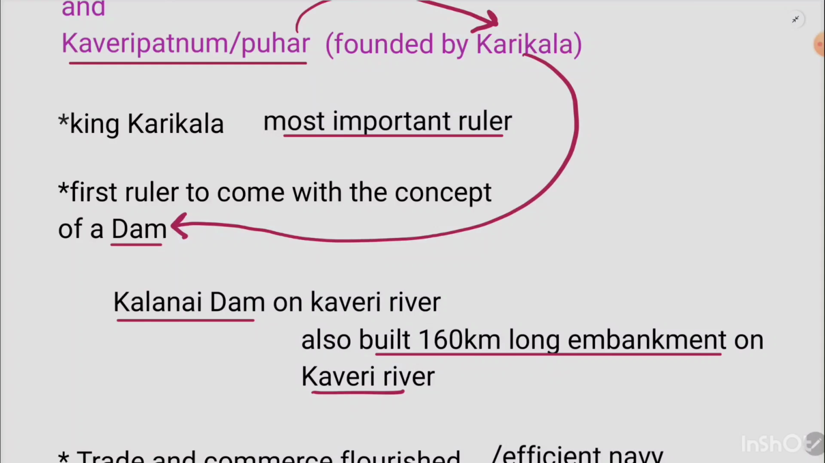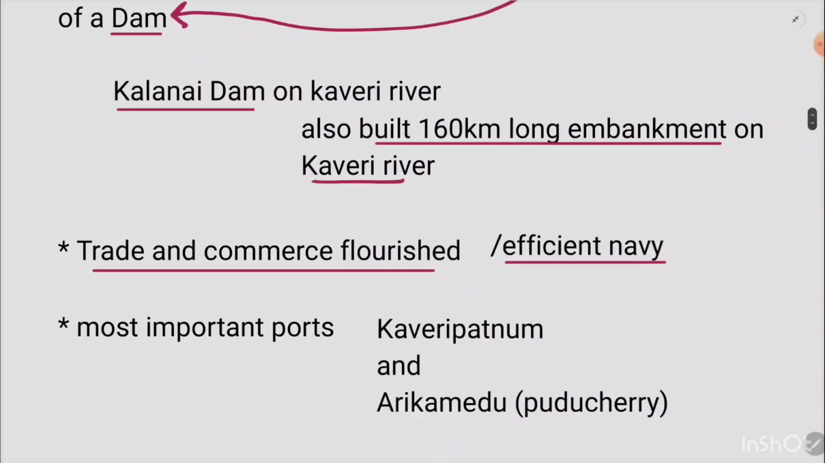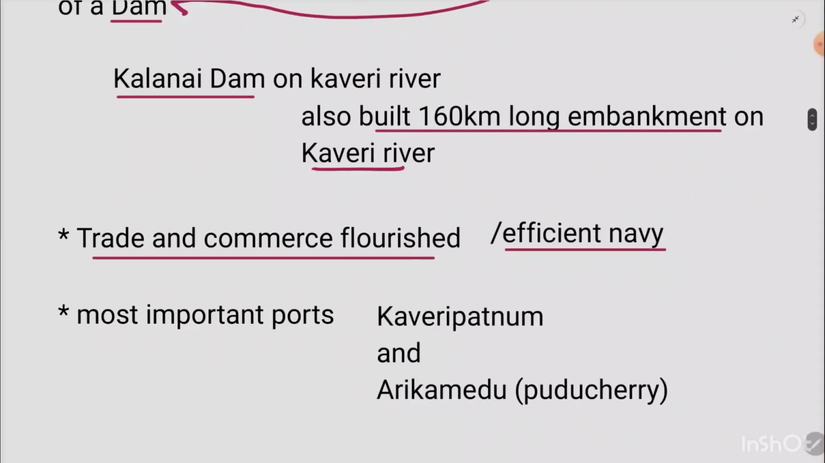It was during the time of Karikala and the Cholas that trade and commerce flourished, and he is supposed to have had his own efficient navy system. Now, the most important ports of the Cholas were Kaveri Patnam, which I already marked in the map and will show you again at the end of the video, and Arikamedu, which is present day Puducherry, the area near Puducherry. So this is it about the Cholas.